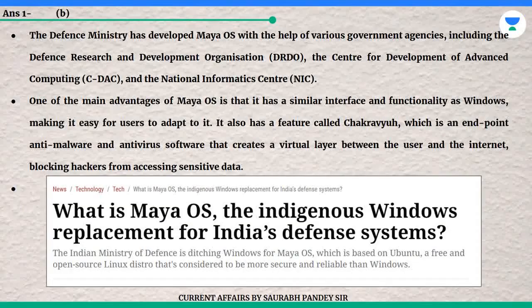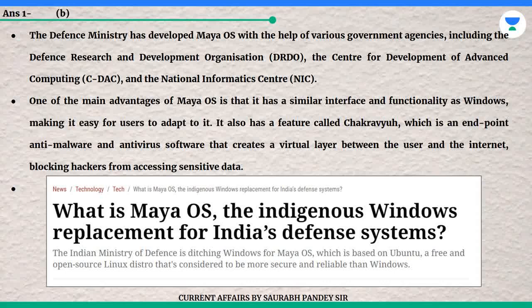The answer is B. The Defense Ministry has developed Maya OS with the help of various government agencies, including the Defense Research and Development Organization (DRDO), the Center for Development of Advanced Computing (CDAC), and the National Informatics Center (NIC).